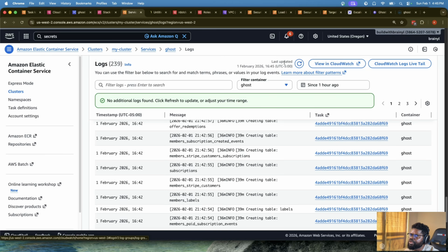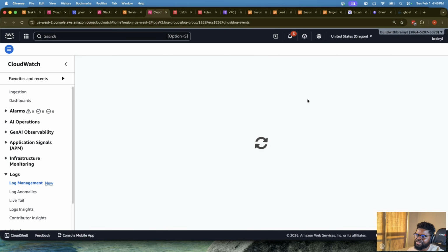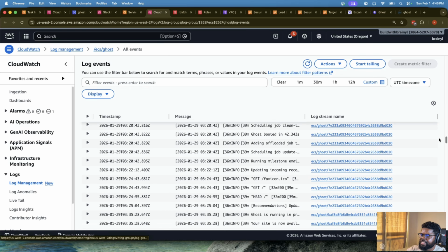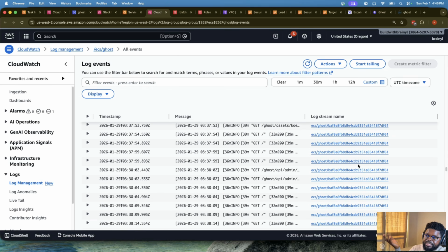So let's refresh. You can also view it in CloudWatch. You can go to CloudWatch and see the logs. You can tail it, which is one of the features, but you can also scroll to the end and see what's happening. So far, it's good. I'm sure maybe some of these are health checks, right?